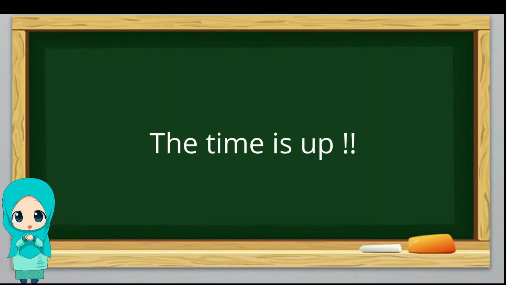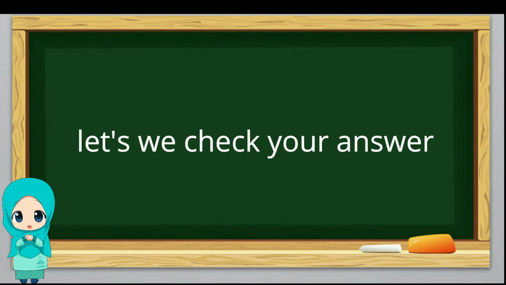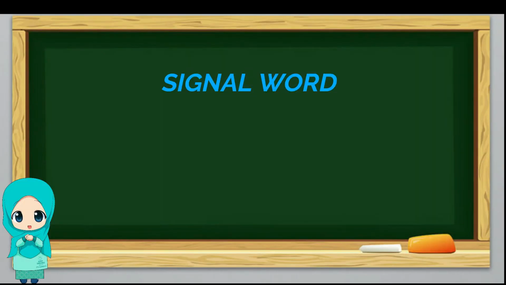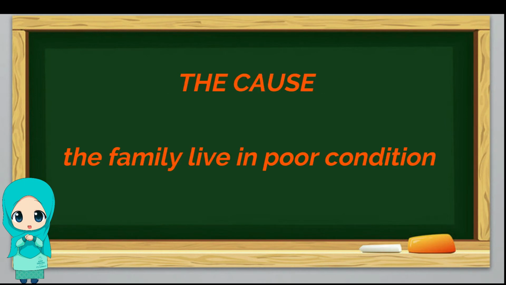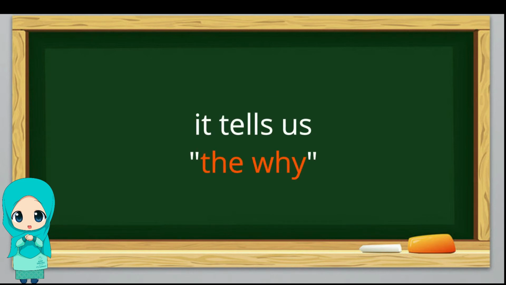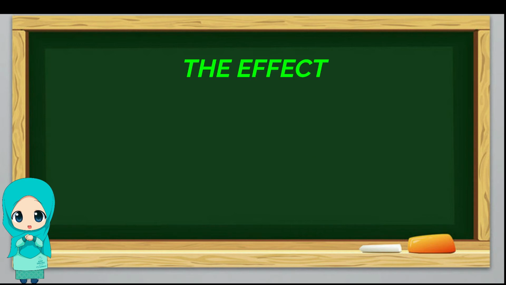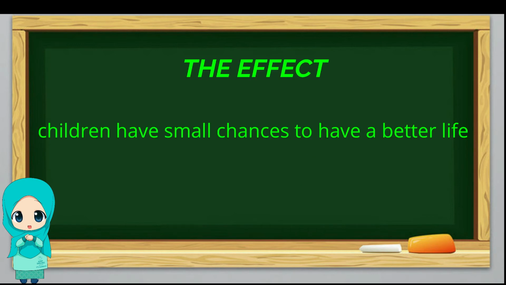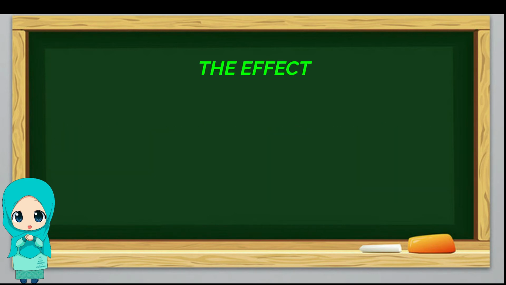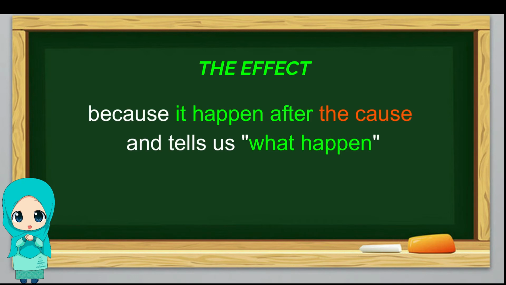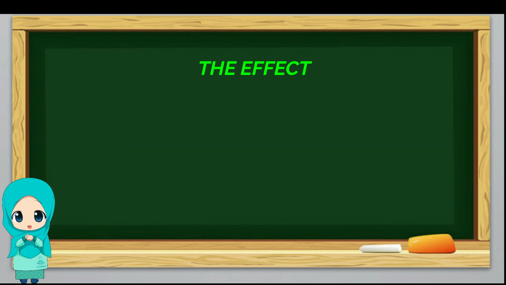The time is up, and now let's recheck your answer. Yup, you are right. The signal word is so, and the cause is their families live in poor condition because it happens first and it tells us the why. And the effect is children have a small chance to have a better life because it happens after the cause and tells us what happened.